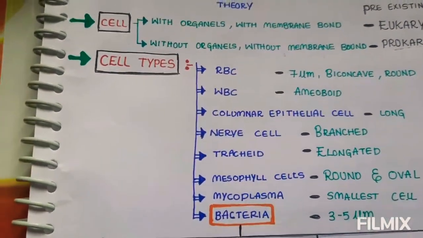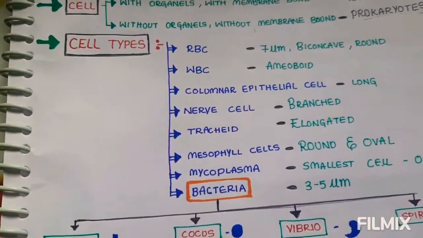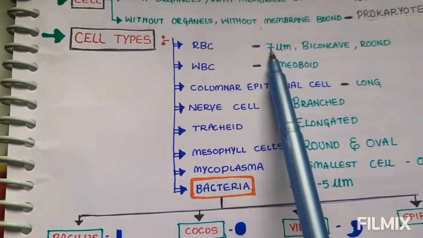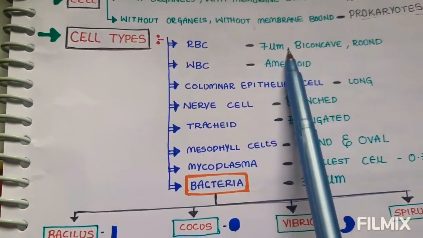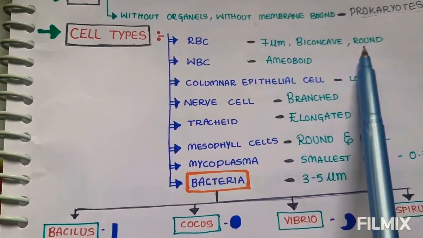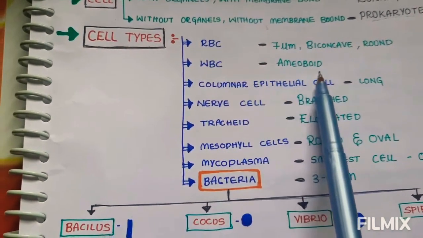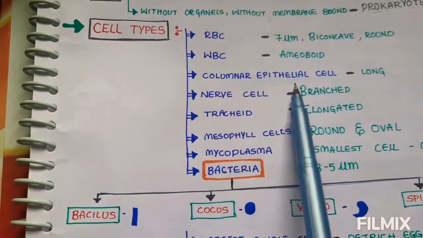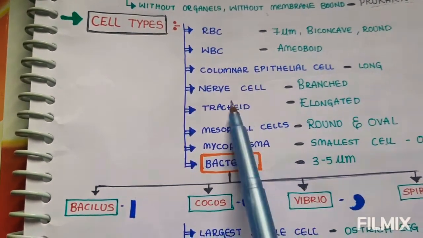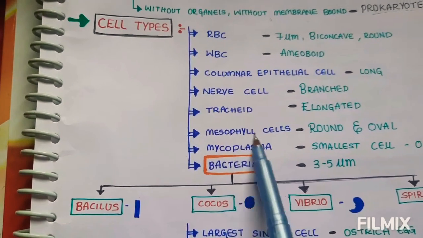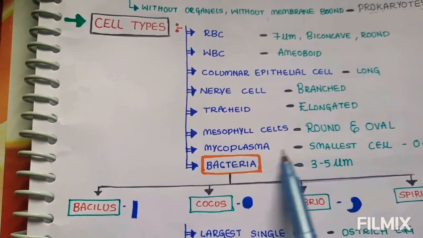First we will discuss RBC. RBC means red blood cell. Its length is 7 micrometers. It is biconcave and round in shape. WBC, white blood cell, is amoeboid in shape. Columnar epithelial cell is long. Nerve cell is branched. Trachea cell is elongated. Mesophyll cell is round and oval.